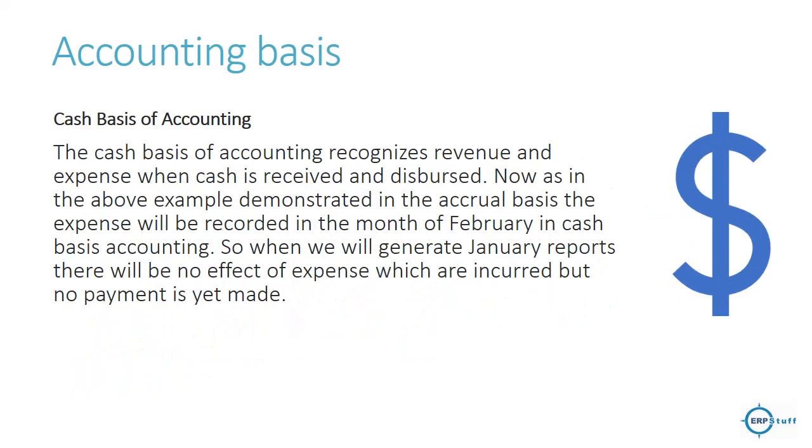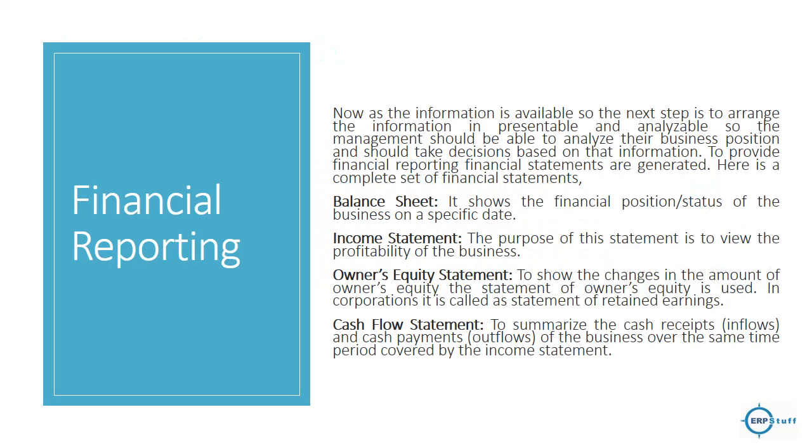Okay, cash basis is when you pay cash, you record it at that time or you hit that month. Normally periods are on a monthly basis, let's say January, February, March. So if you are paying in February, even if the bill is of January, you will take it into account in February, which is actually not realistic, because that is an expense of January, but you are charging it in February.